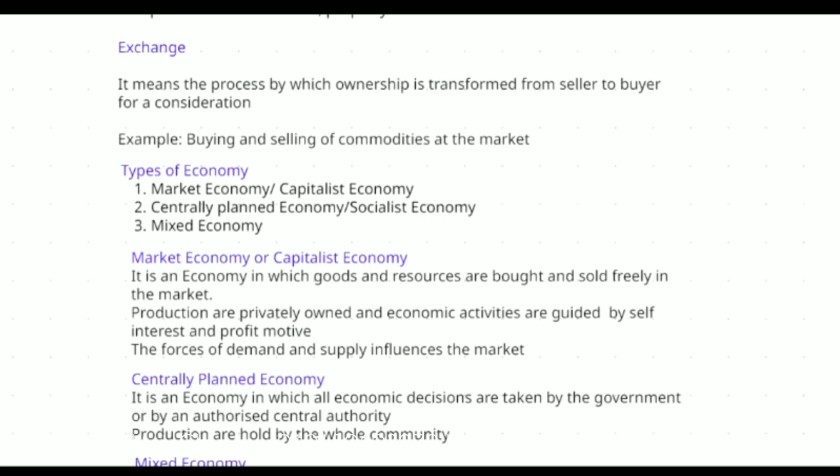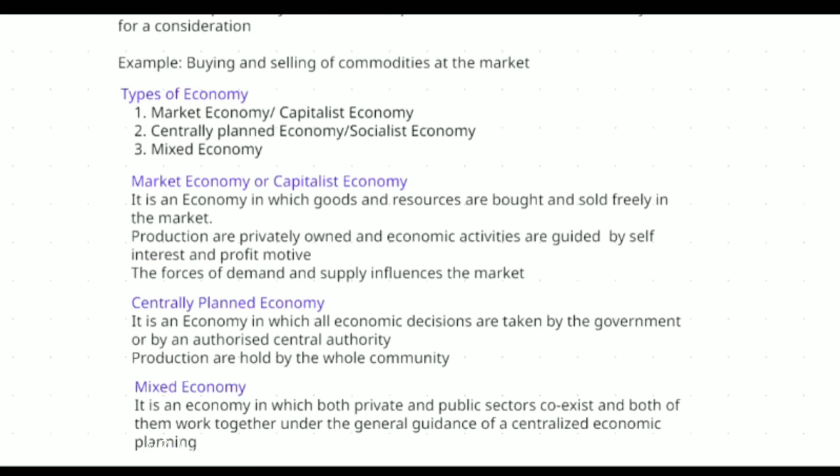So this is called the exchange of ownership, right? When the seller is selling the product and I buy the product from the seller, the ownership is transferred from the seller to me as a buyer. Now I'm the owner of the product, right? So this is a very simple example of exchange. All right. Nice.